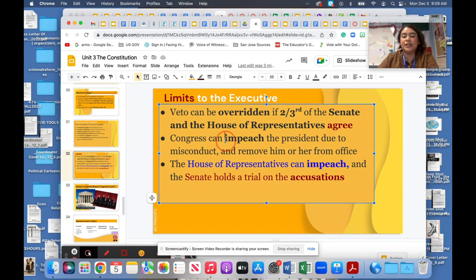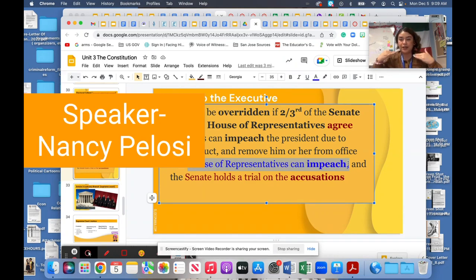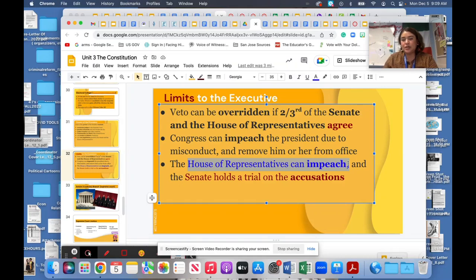Congress can impeach the president. So just because the president is president does not mean that he cannot be removed. Congress are the ones in charge of that. Whoever introduces the idea of removing him first is the House of Representatives, and that's what happened when Trump was in office. Nancy Pelosi introduced the idea of impeaching Trump. We all saw it on the news, right?